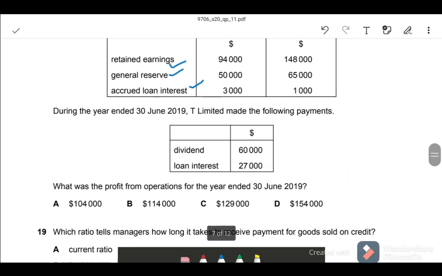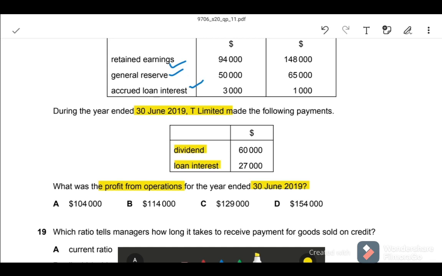During the year ended 30th June 2019, T Limited made the following payments: dividend and loan interest. What was the profit from operation for the year ended 30th June 2019? To know the profit from operation, we have to add back dividend and loan interest.